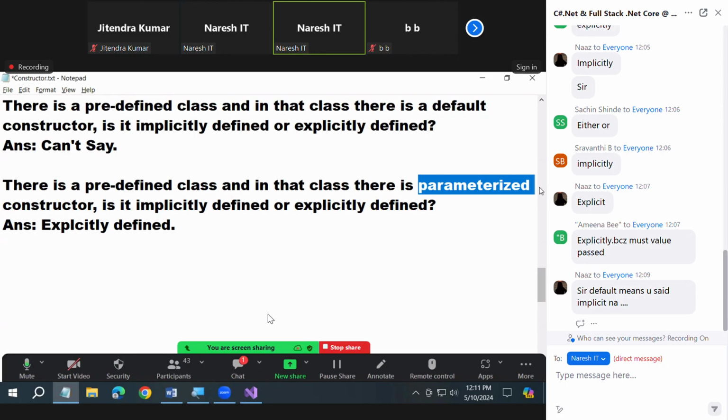Yesterday someone raised this particular question after the class. Sir, if I don't define a constructor, do I have an implicit constructor in the class? Yes, you have. And that constructor will help in creating the instance of the class. Yes or not? Then why waste my time and write a constructor again in the class? Did you get the question? Why define a constructor explicitly?